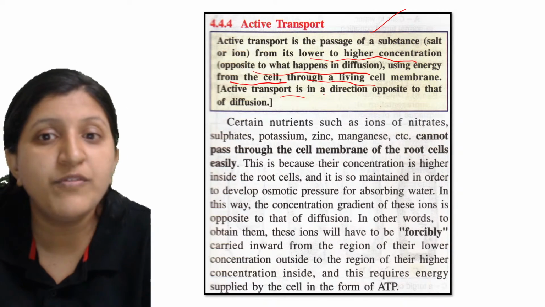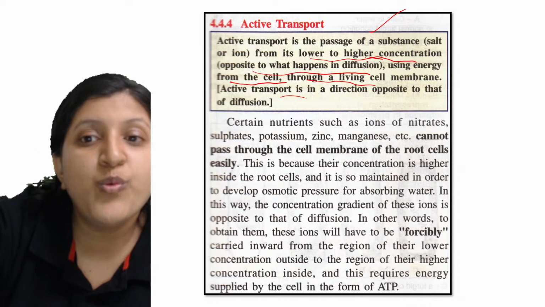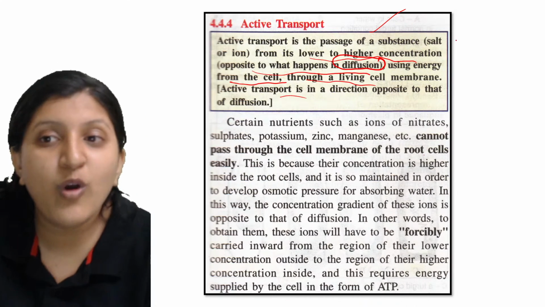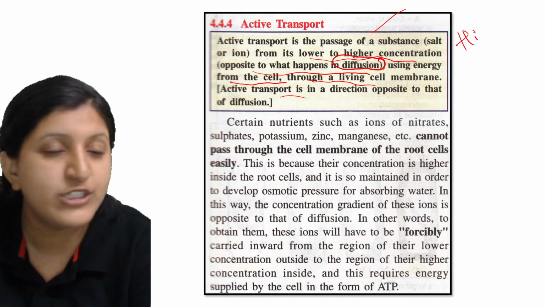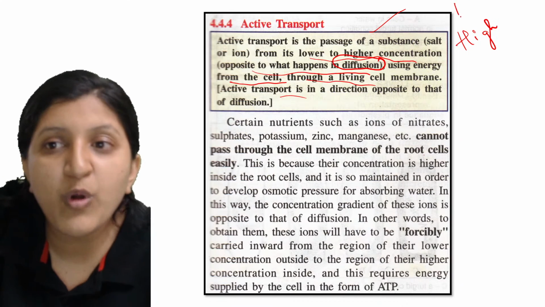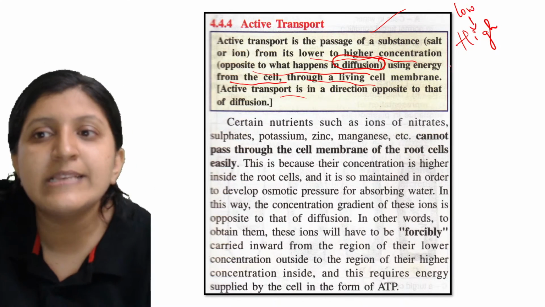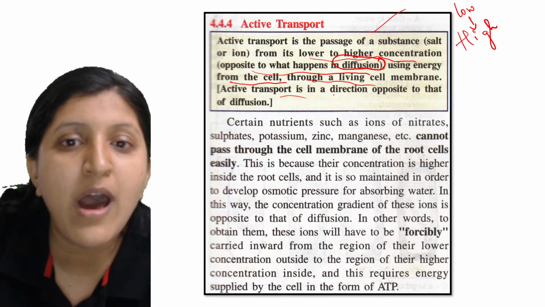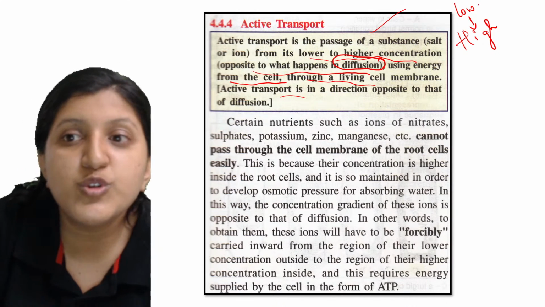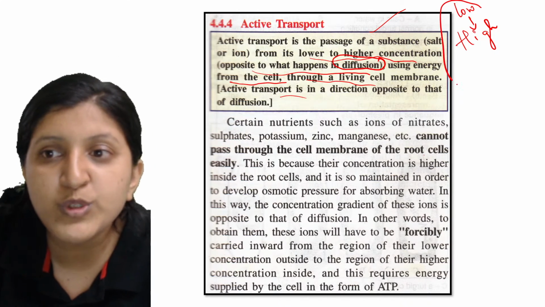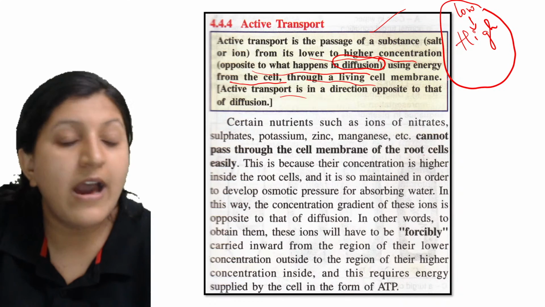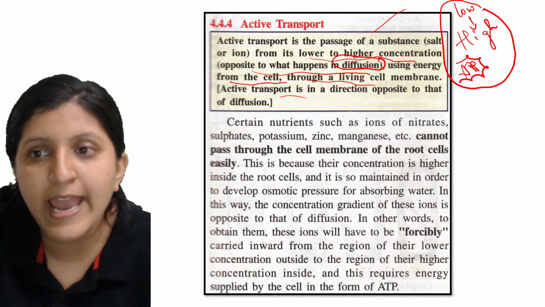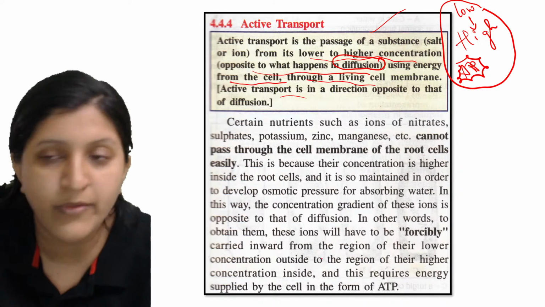So what is the meaning of this? Opposite to what happens in diffusion. Why? Because in diffusion it is always high to low. Here, what is happening? There is a movement occurring from low to high. Okay, so it's lower to a higher concentration. To bring something from low to high concentration, ATP is always required. So there is an energy requirement that is always there.